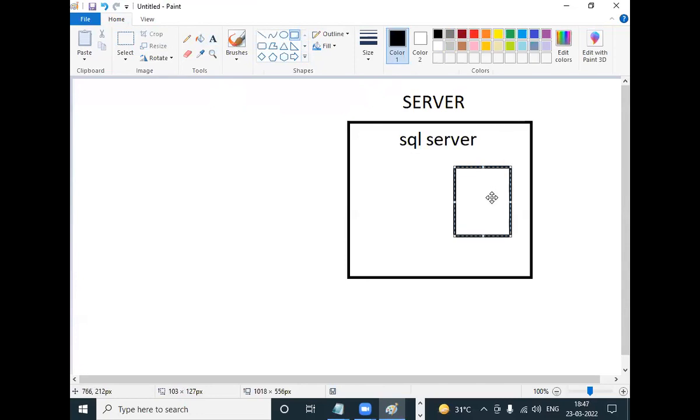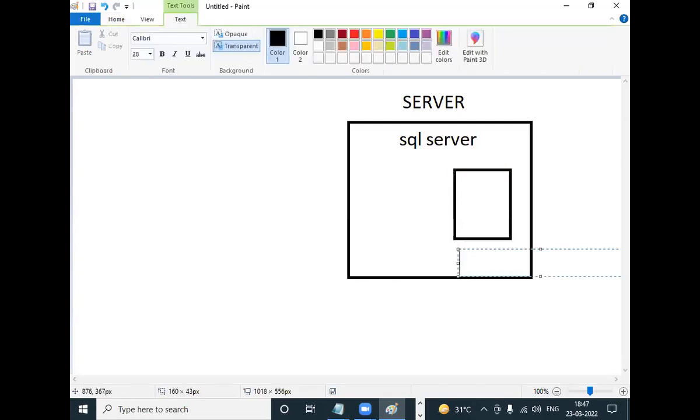He creates a database for the new project. Suppose one project is started, and for that project they need a database. Then the DBA will create one database. Suppose the project is sales project. He creates one database, and the database is called sales database.